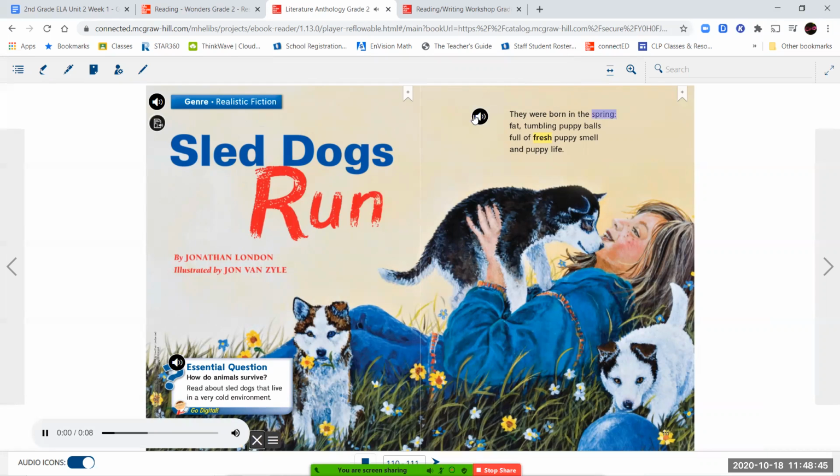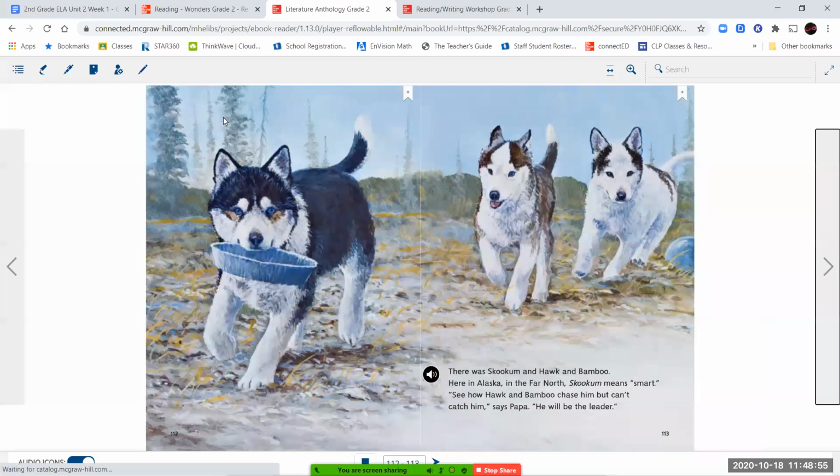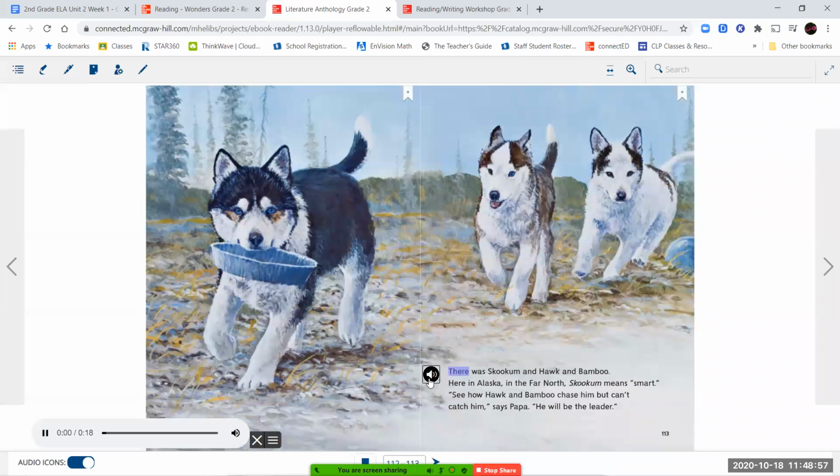They were born in the spring, fat, tumbling puppy balls full of fresh puppy smell and puppy life. There was Skookum and Hawk and Bamboo. Here in Alaska, in the far north, Skookum means smart. See how Hawk and Bamboo chase him but can't catch him, says Papa. He will be the leader.